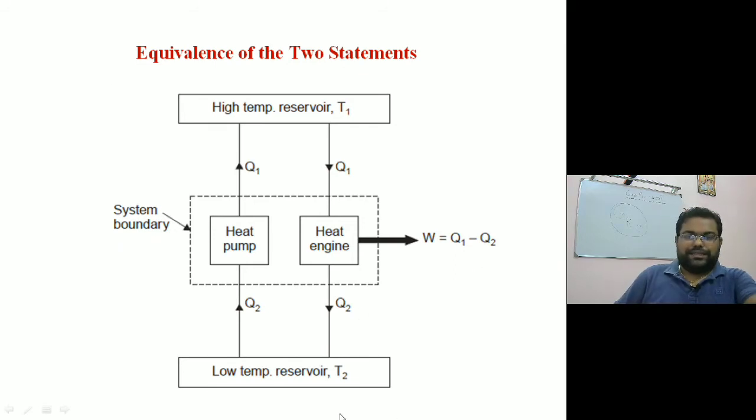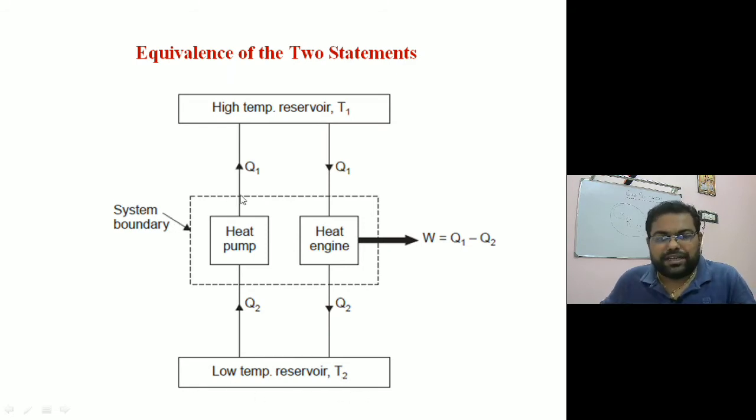So whatever heat is coming from the heat pump is getting supplied to the heat engine, that means there is no contribution from the high temperature reservoir. So this reservoir can be eliminated. When we eliminate this reservoir, this combination of heat pump and heat engine, combined together, forms a heat engine which will be transferring a continuous supply of work with the exchange of heat only with a single reservoir. That means it is going to violate the Kelvin-Planck statement.